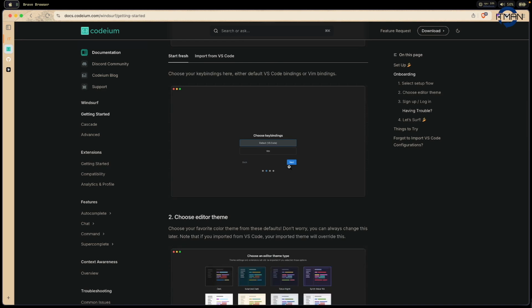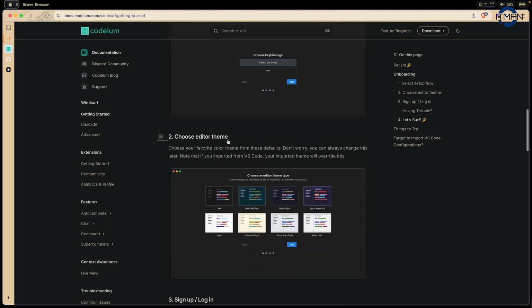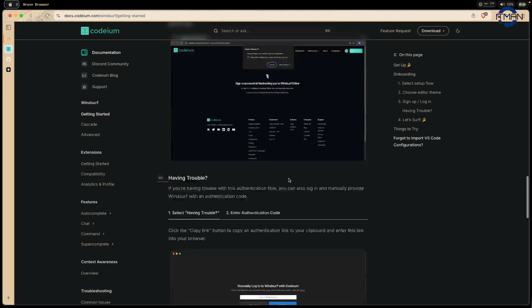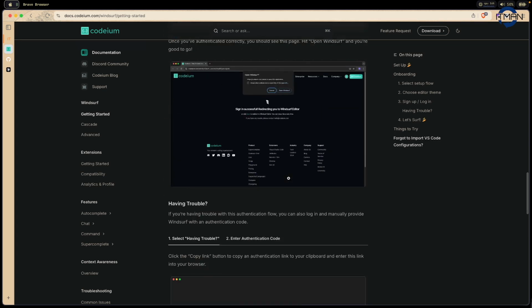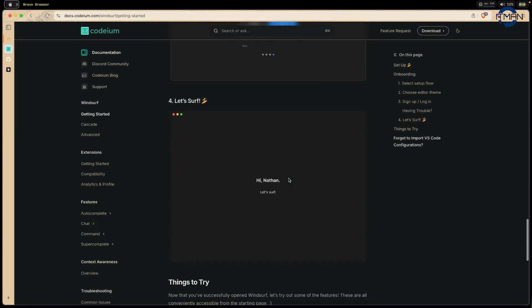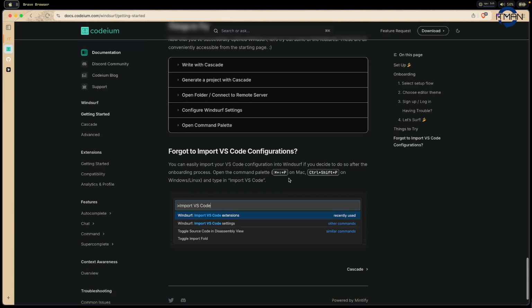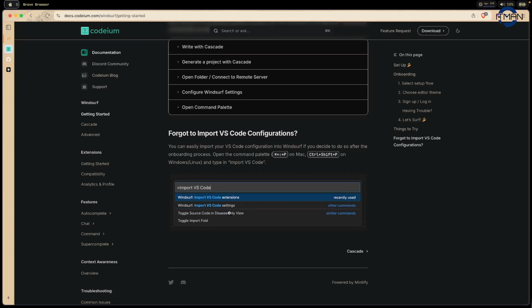Then you choose the styling, typing, or editor theme, and the next step is to sign in or log in. If you have an account, you just sign in, and then it will open the Codium website. The good thing is that even if you try a different flow, you can always import the configuration from VS Code easily.